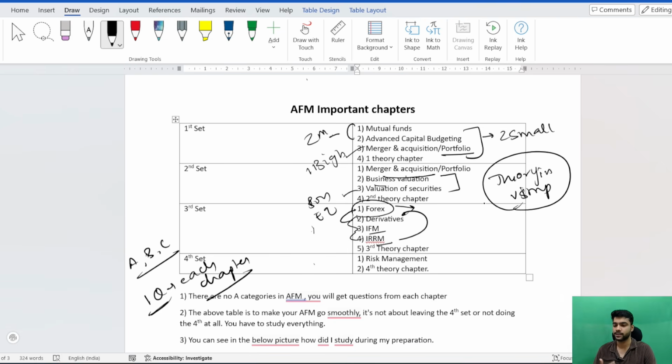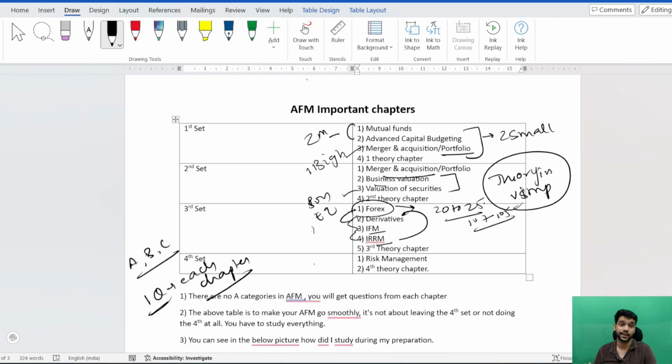And also forex, in my attempt, came to around 20 to 25 marks. In your attempt, the questions will mostly not be limited to forex, because they will not repeat this pattern again. But still you will get 10 to 15 marks of forex. As per the recent ICAI trend, they are testing n number of things from different areas. So there are chances that forex will be tested again at a very high number. So do forex thoroughly.